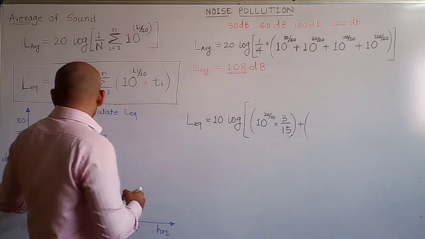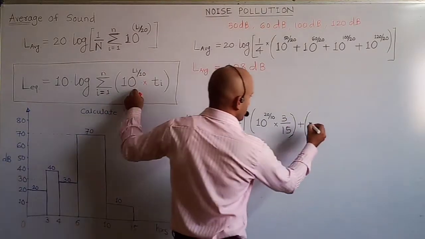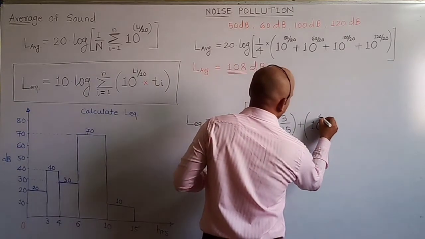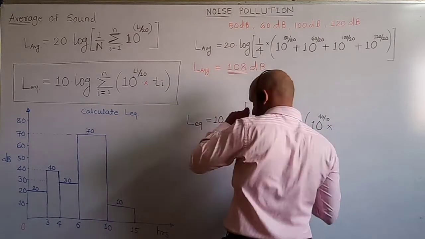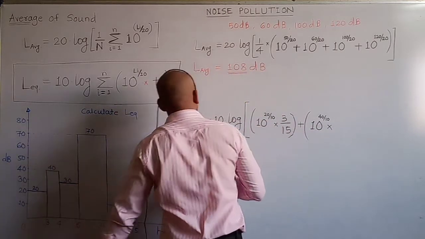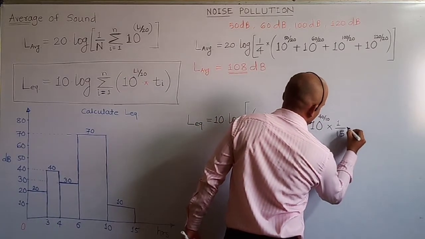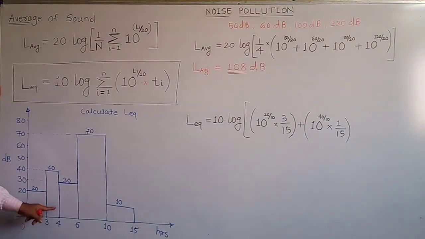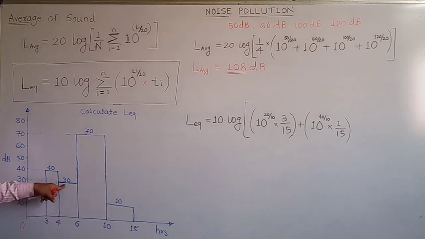The second Li value is 40 dB, so 10 raised to 40 by 10 into the time duration. What is the time duration? 3 to 4, only 1 hour, so 1 by 15. Then 4 to 6, the time duration is 2 hours, and the intensity of sound level is 30.